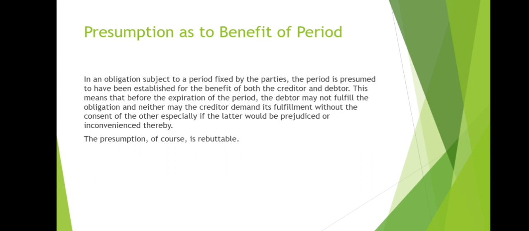Presumption as to benefit of period. In an obligation subject to a period fixed by the parties, the period is presumed to have been established for the benefit of both the creditor and debtor. This means that before the expiration of the period, the debtor may not fulfill the obligation and neither may the creditor demand its fulfillment without the consent of the other, especially if the latter will be prejudiced or inconvenienced thereby. The presumption, of course, is rebuttable.